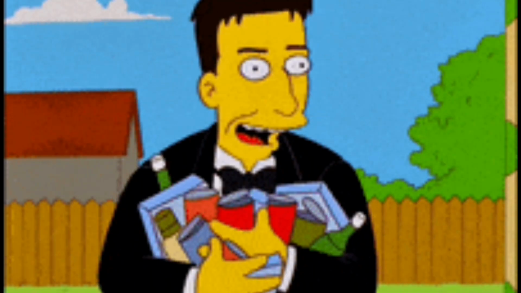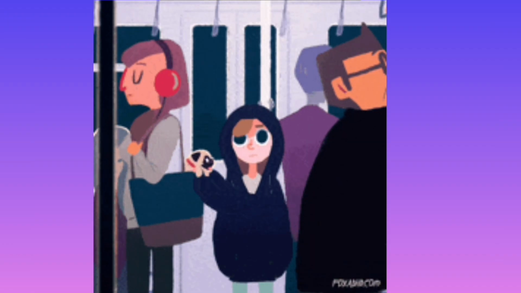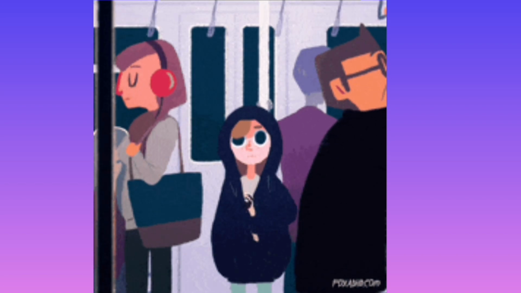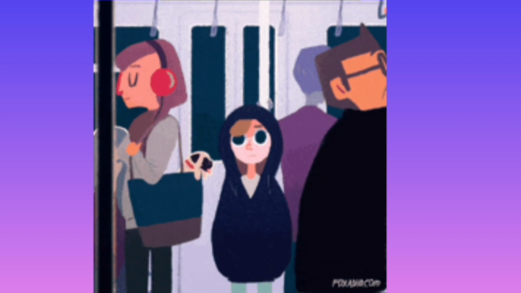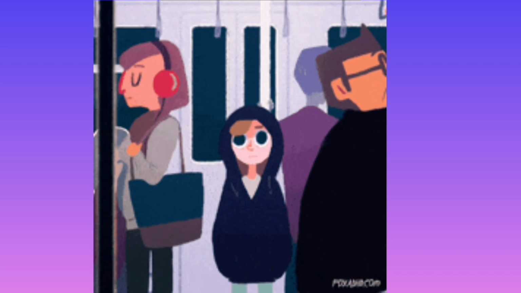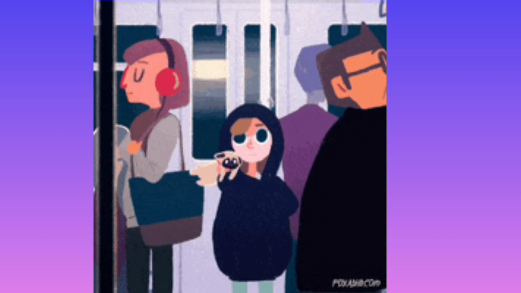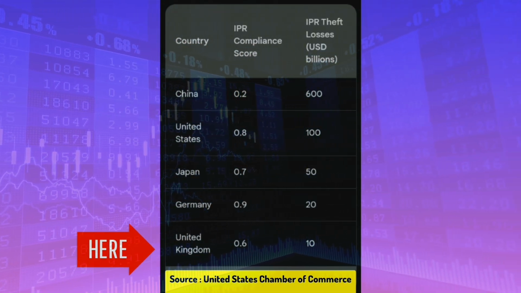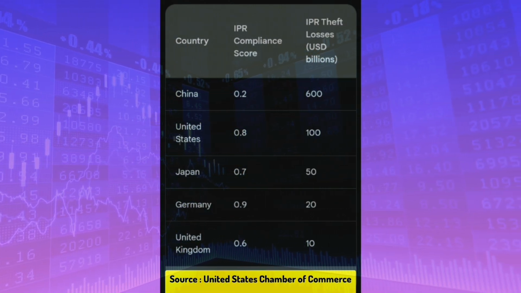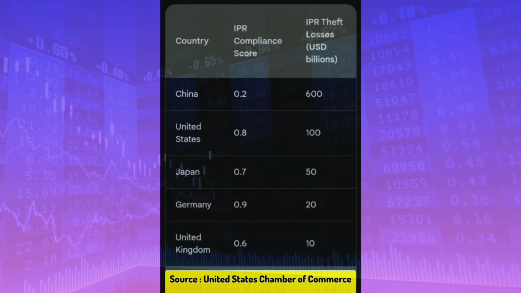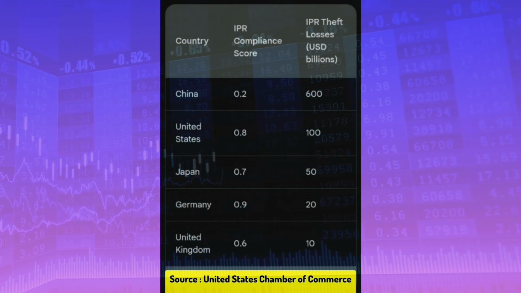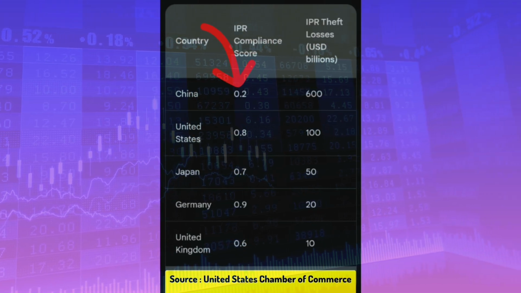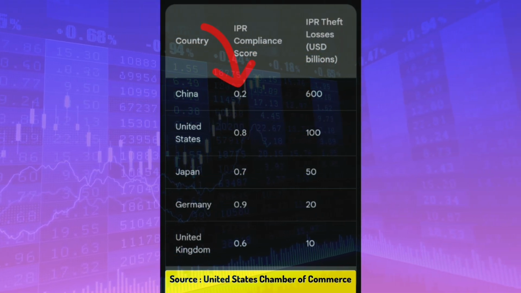In 2018, China lost $600 billion due to IPR theft. Here is the table, with data from the United States Chamber of Commerce on IPR compliance and theft losses in 2018. The average IPR compliance score for the 5 countries is 0.64, which means that they are generally compliant with IPR laws. However, China has a much lower compliance score of 0.2, which indicates that it is the least compliant country